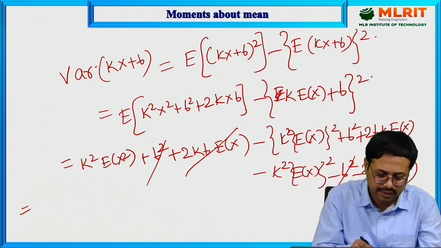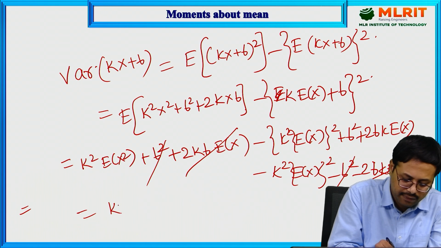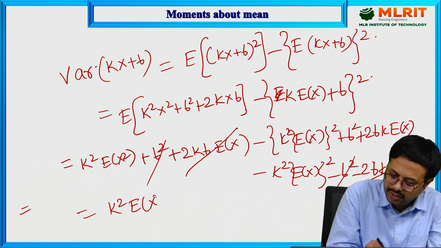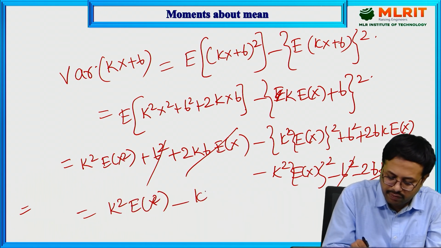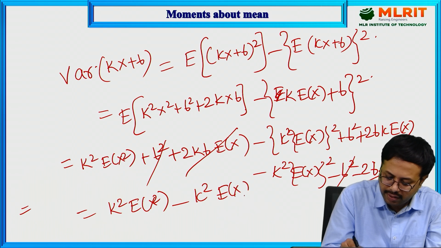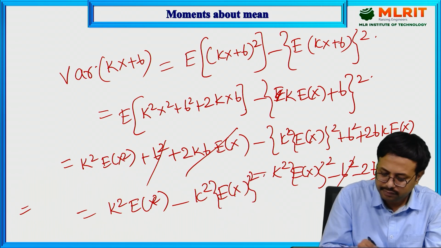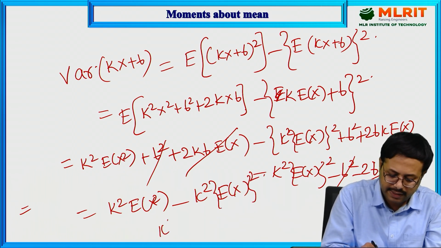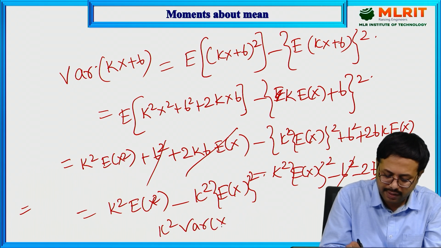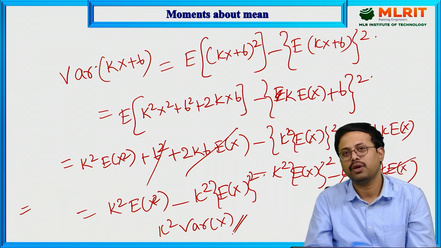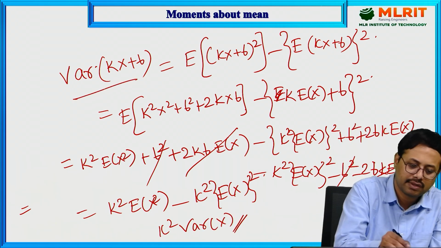No other cancellation, I think. So we have k square into expectation of x square minus k square into expectation of x whole square, which is k square into variance of x.